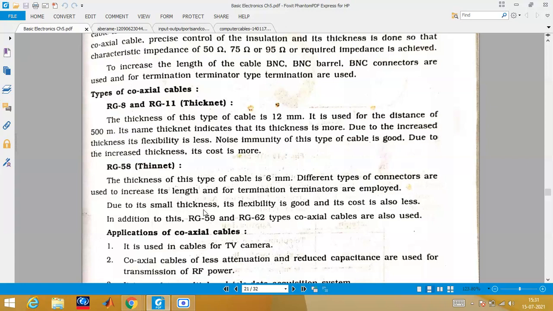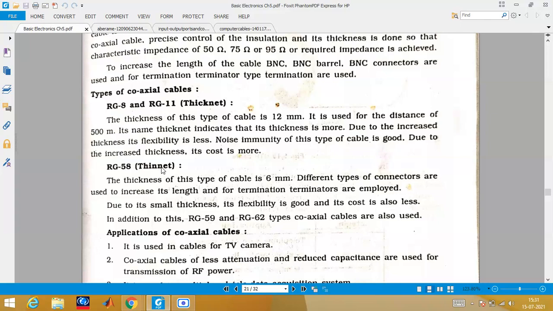It is prone to noise, but where you are having a lot of noise and flexibility is not a prime concern, you will go with the thicker cable. Where cost and flexibility are the major concern, like an area with houses with very narrow places where you have to lay wires and cables, there is no meaning in going with the thick cable because flexibility is so less. At that time you will go with RG58, which is also popularly called thin net.